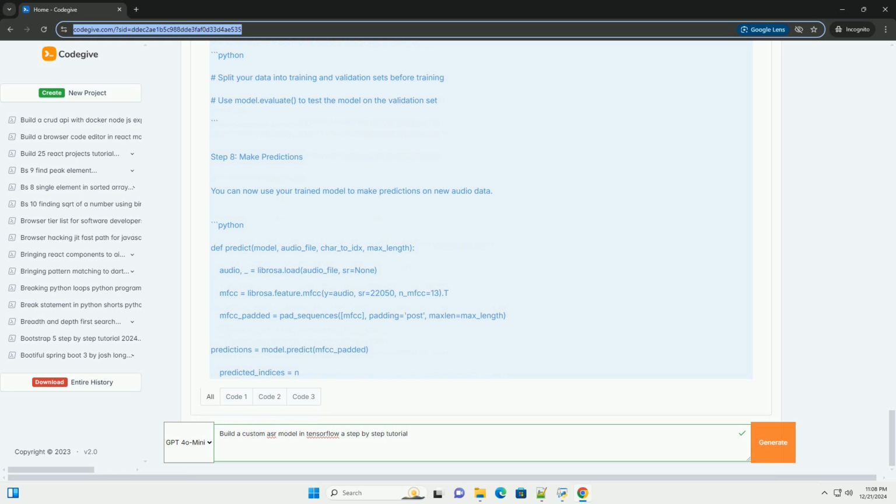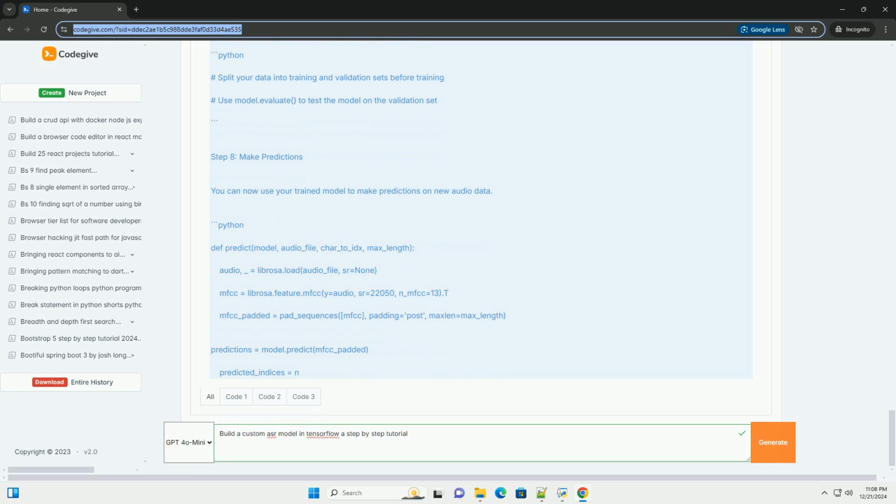def tokenize_labels(labels): create a set of unique characters. characters = sorted(set(''.join(labels))). char_to_idx = {c: i for i, c in enumerate(characters)}. idx_to_char = {i: c for i, c in enumerate(characters)}.